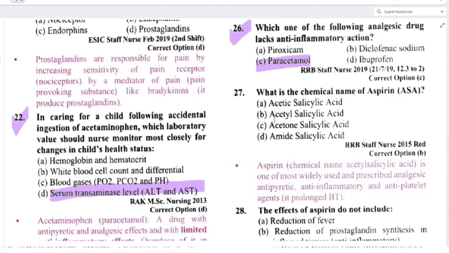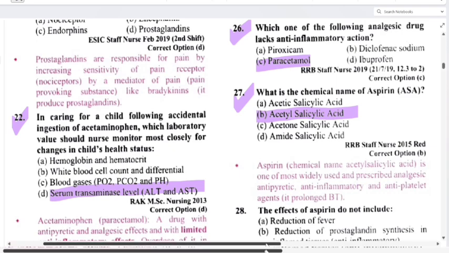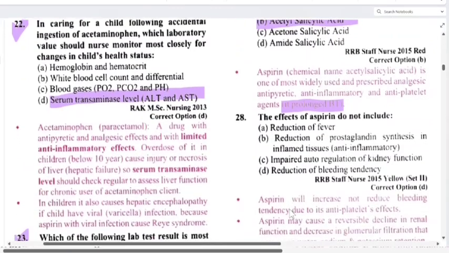What is the chemical name of aspirin? Acetic salicylic acid, acetyl salicylic acid, acetone salicylic acid, or amide salicylic acid? So you have to remember that it is called acetyl salicylic acid. See, aspirin's chemical name is acetyl salicylic acid, one of the most widely used and prescribed analgesic, antipyretic, anti-inflammatory and antiplatelet agents. It prolongs BT. What is BT? That is bleeding time, right? Hope it is clear.